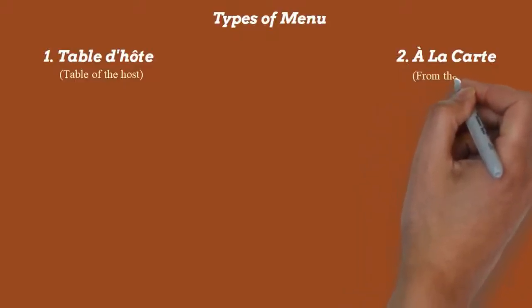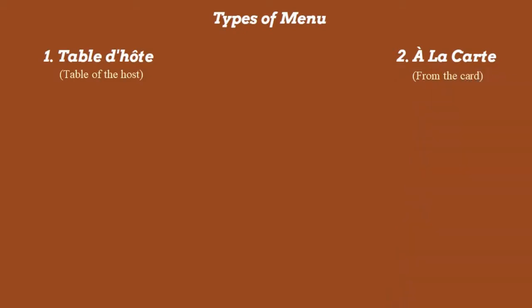Tomorrow we may have some other dishes included in the menu, but for that day we have to go by those dishes only. And that entire menu has a fixed price. Table d'hôte is a fixed menu with a fixed price. On the other hand, we have the a la carte menu, which literally means from the card or in the style of the card. Here we have a number of choices from the menu. We can pick the recipes or the dishes from the menu.